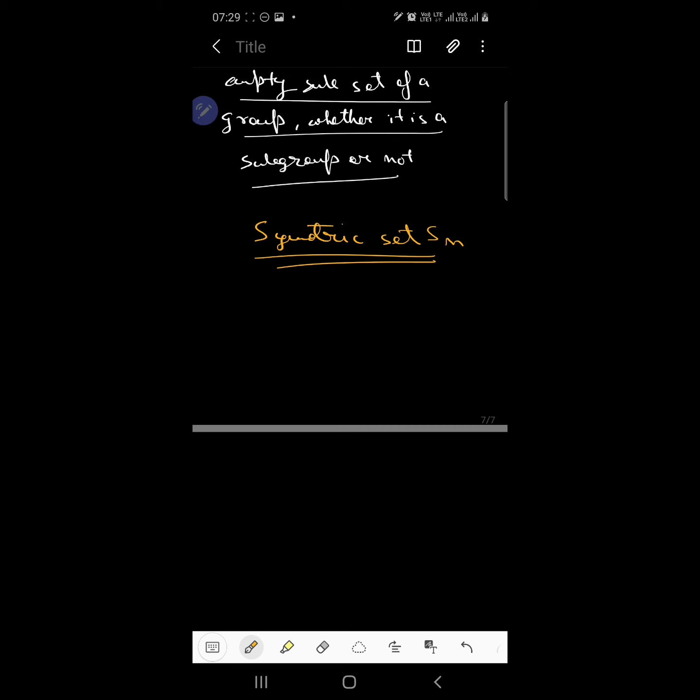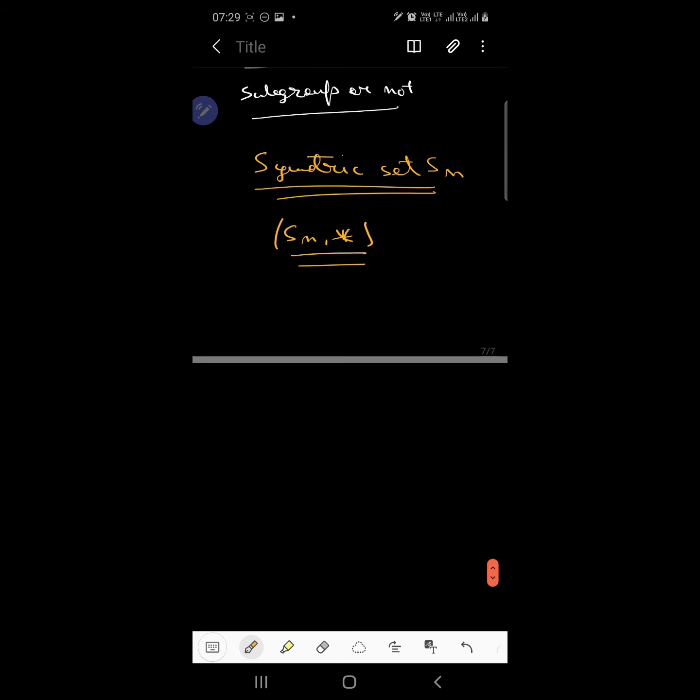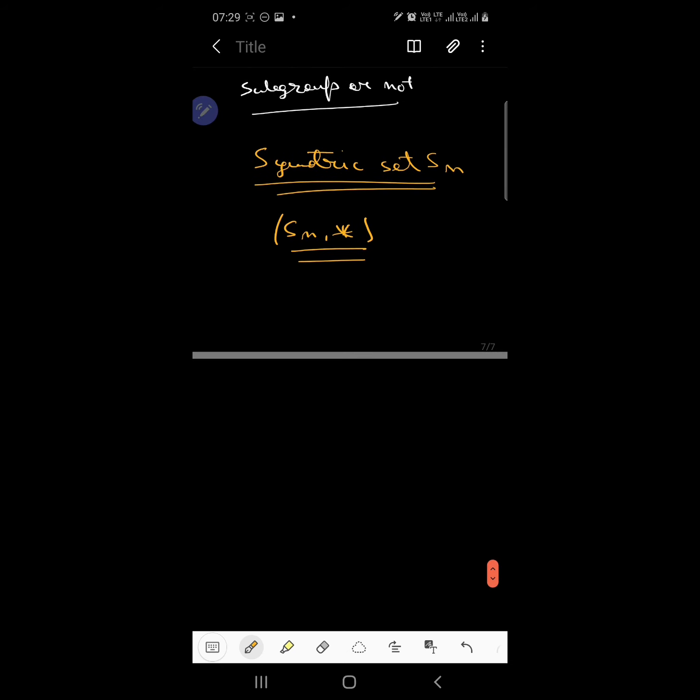Now suppose we form a group of Sn under multiplication. Now carefully notice, if we talk only about the even permutations, let's say the set of all even permutations is given as E. Now see, E is associative under multiplication because it is a subset of the symmetric set Sn.